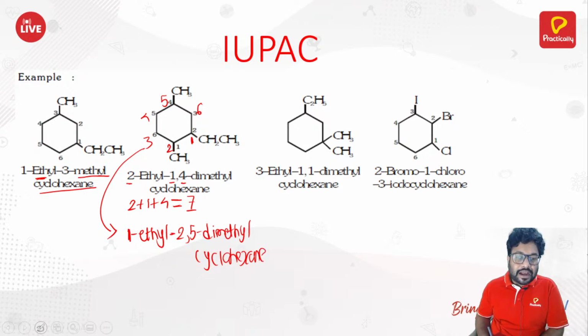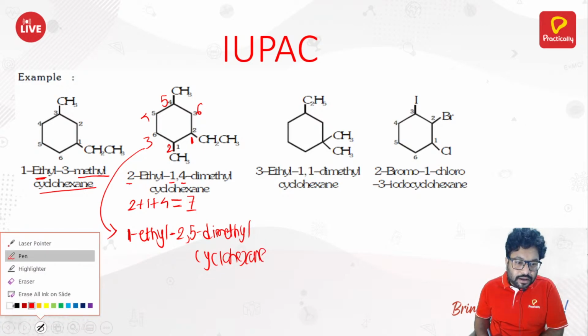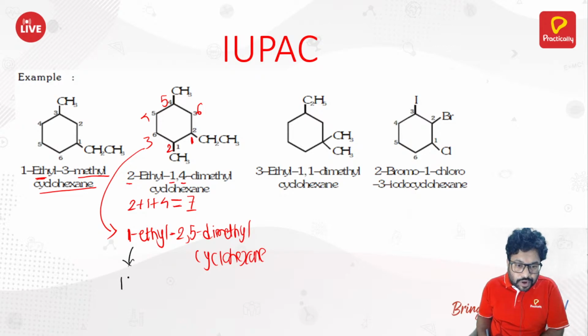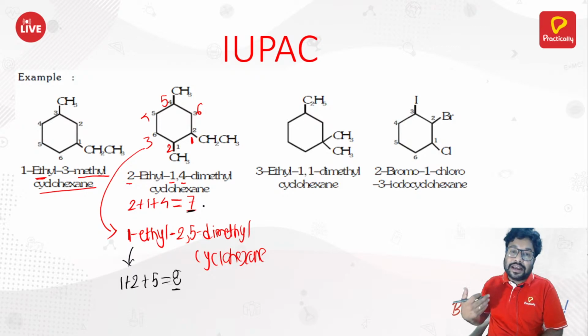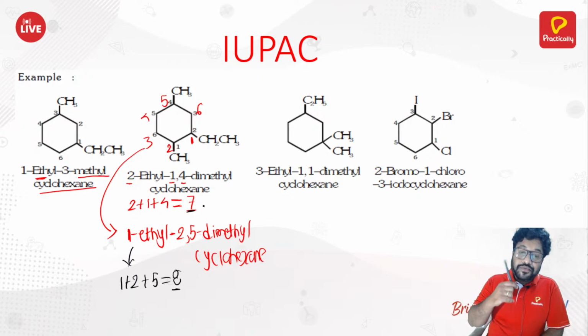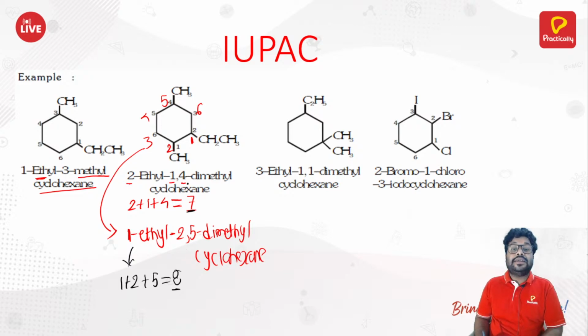Now what is the sum of these locants? 1 plus 2 plus 5: 5 plus 2 is 7, plus 1 is 8. And 8 is larger than 7, right? I told you in the last slide that you can take ethyl earlier than the methyl, but it is only allowed when the sum is lowest. But the sum here is 8, and there it's 7. Okay.